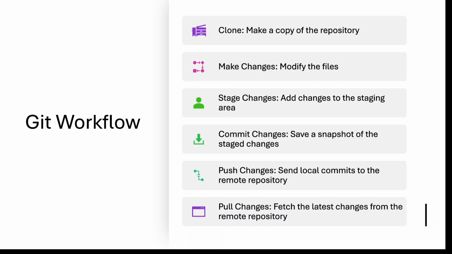Once it is done, then we pull the latest changes. So this is how the workflow works. It is kind of a cycle. Through that cycle our workflow works.